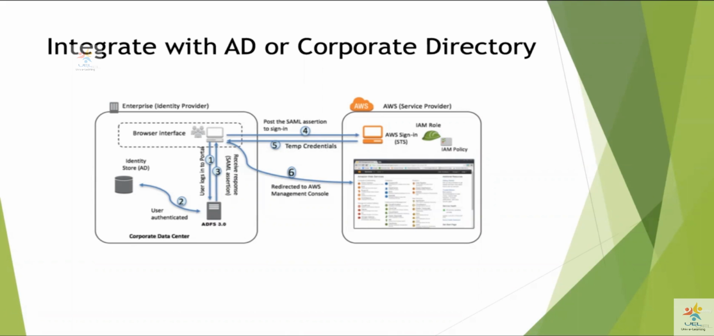The only difference from Web Identity Federation is that there you are using Facebook credentials or Amazon credentials or Google credentials to log in. In Active Directory or corporate directory, you are using your current Active Directory present in your corporate data center or in your on-premise infrastructure, which already has the list of users and groups.